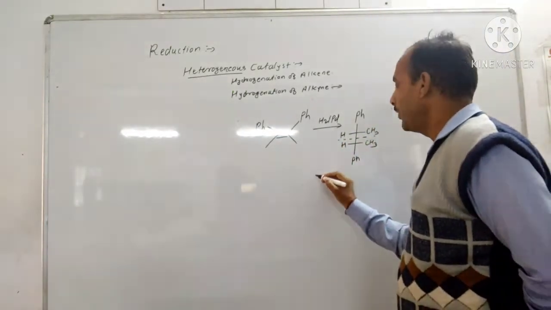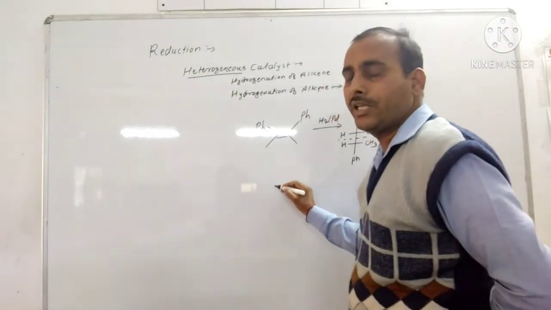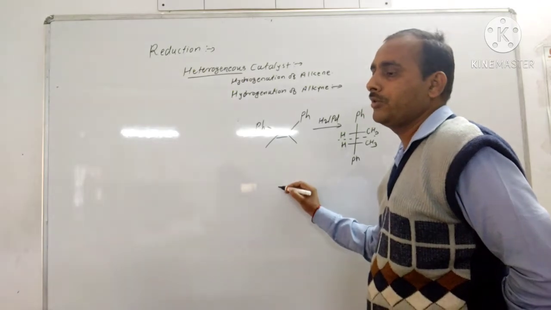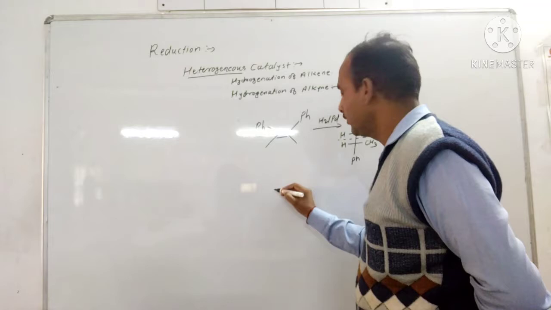The next example, the steric hindrance approach. For example, the steric approach is controlled in the addition of reactions. Let's see the example.